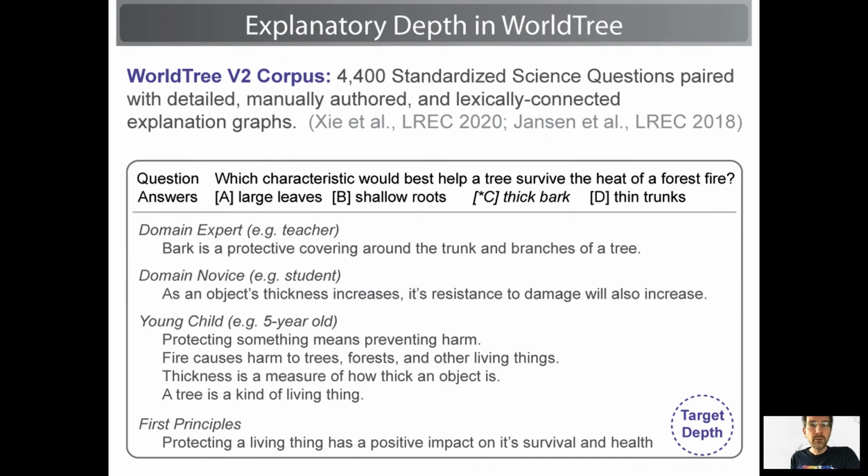One of the major differences between the 2019 shared task and this 2020 shared task is that we have a lot more training and evaluation data. The current corpus contains about 4,400 detailed, manually authored explanations expressed as those sorts of lexically connected explanation graphs. So we have almost 3 times the amount of training data and almost 2 times the size of the knowledge base, so it's considerably harder.